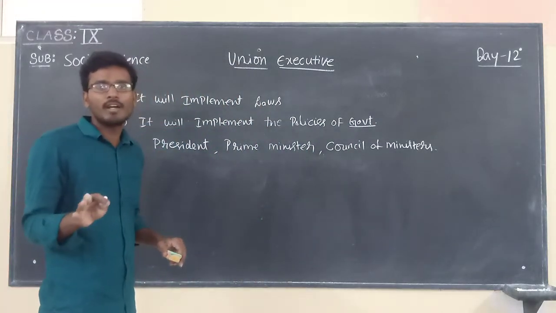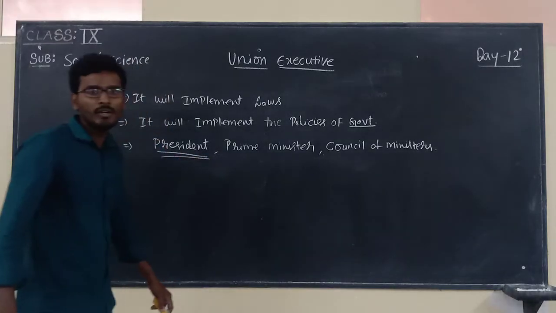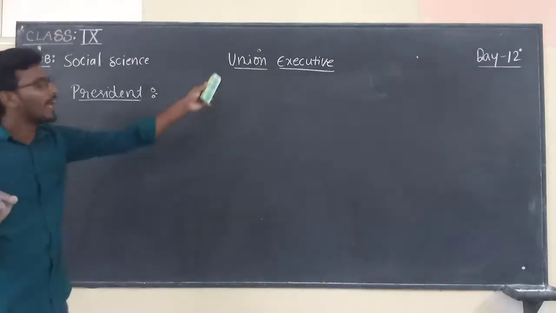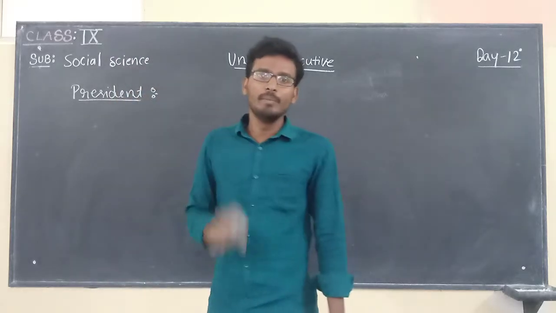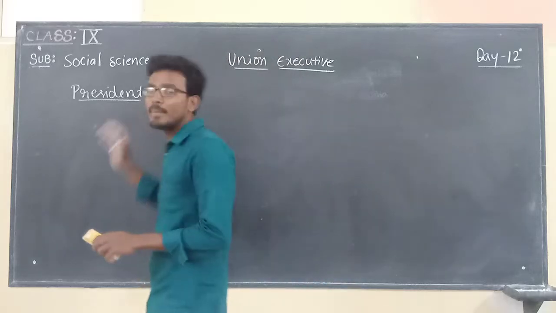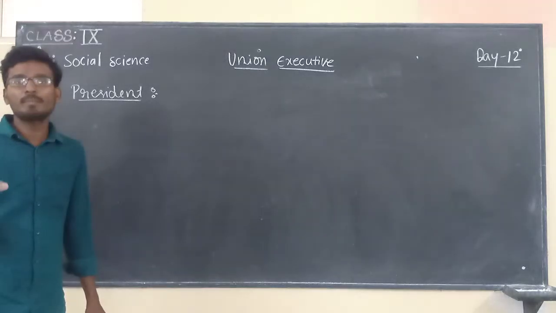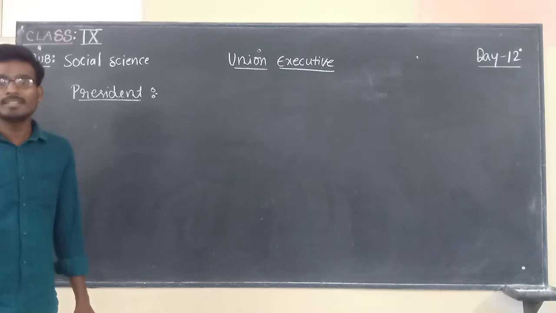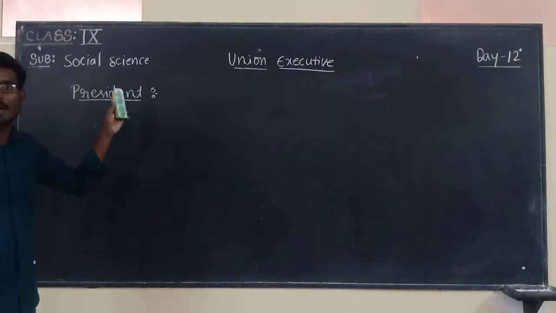So now, first of all, let me discuss the information about the President of India. Children, Union Executive comprises the President of India, Prime Minister and Council of Ministers. So now, first of all, let me discuss the President of India. Who is our President at present? Ramnath Kovind is the present President of our country.